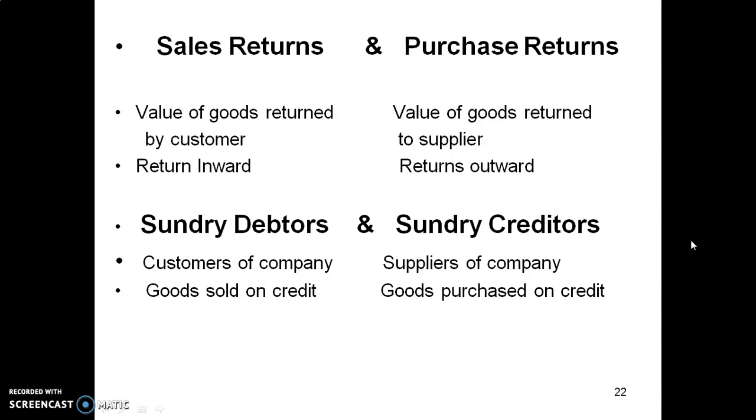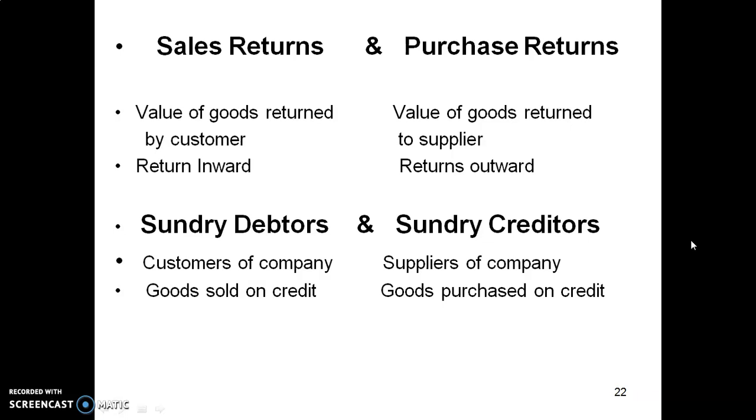Sundry debtors means it is our credit customer. We sold goods to them on the basis of credit. It is our customer, and for maximization of sales we sell on the basis of credit. Sundry creditors means they supply us goods on the basis of credit and we purchase goods from them on the basis of credit.